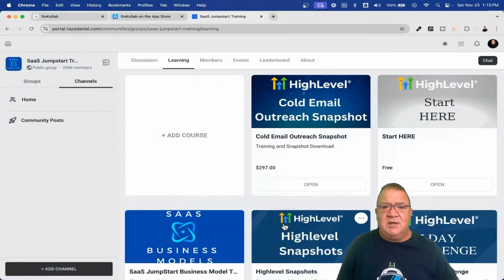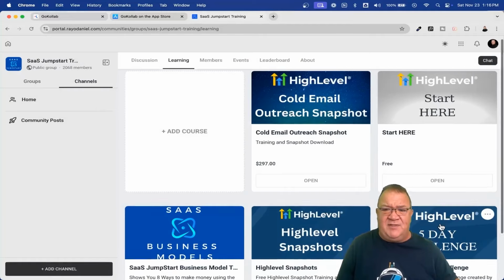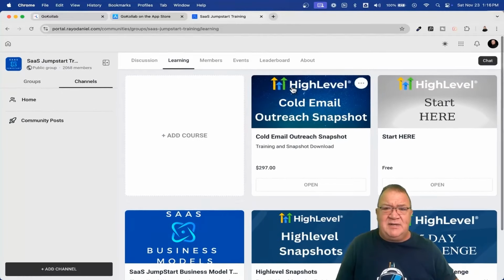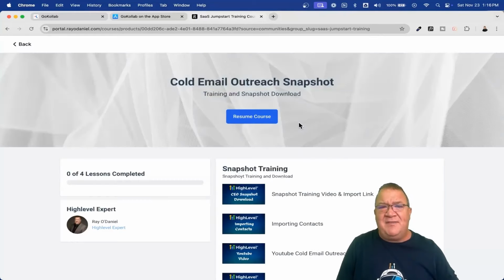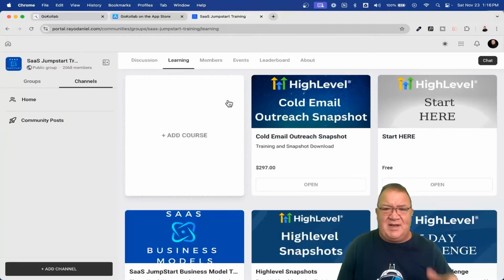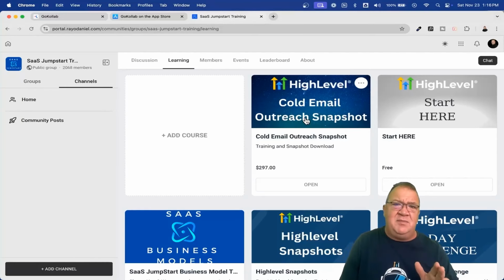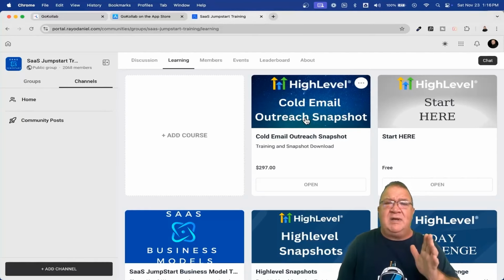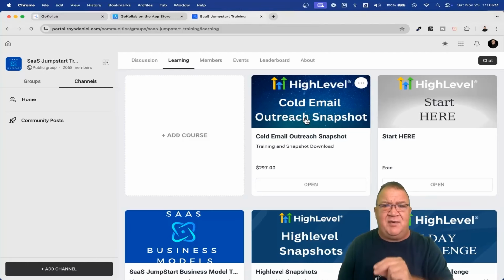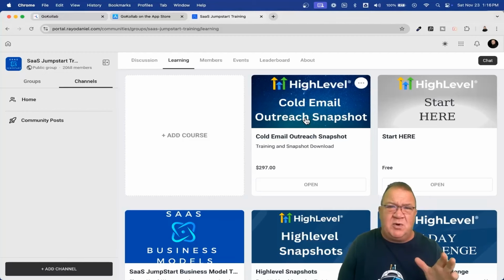Now, when you add a course, besides all of these free things that you have, if somebody's interested in your cold email snapshot, they can click on this. I have access to it because of my security, but if you don't, then when you click on this, it will take you to a purchase and order form. So in a sense, you can have free communities inside of Highlevel, where you can actually offer paid courses directly in the same learning tab as you're giving other things away for free, hoping to increase your conversions on those particular products. Again, super cool, super awesome.